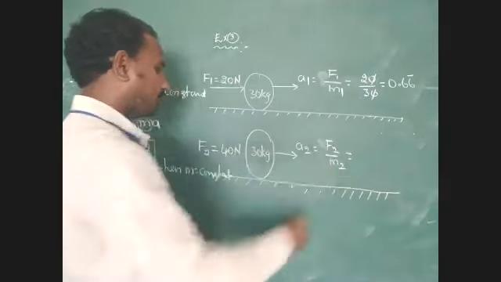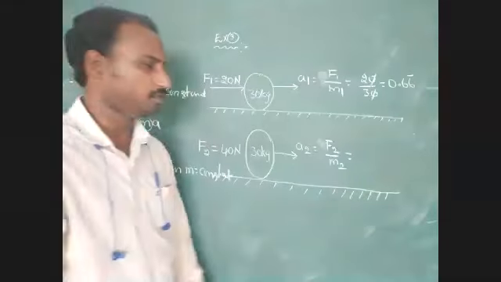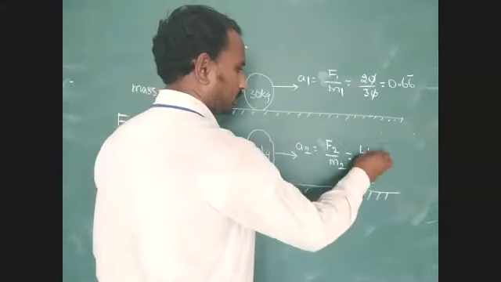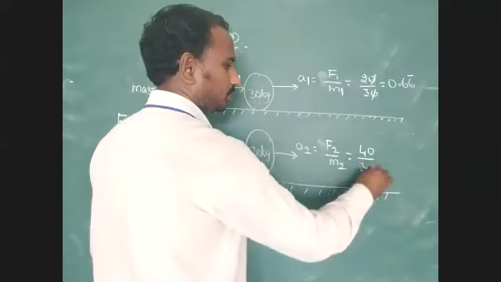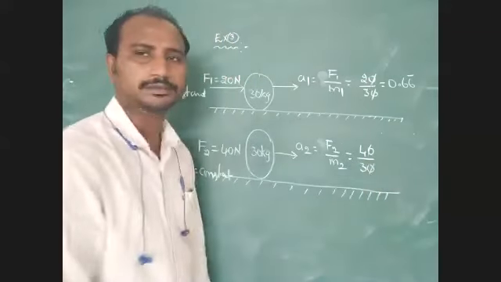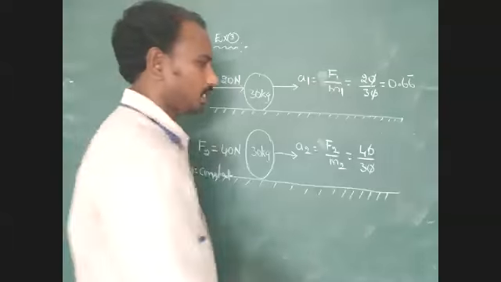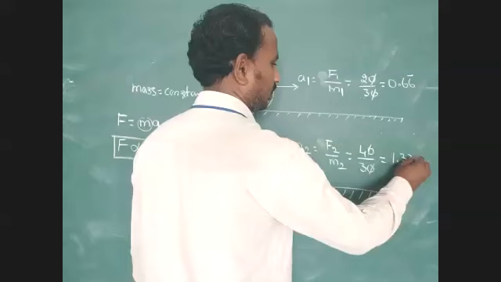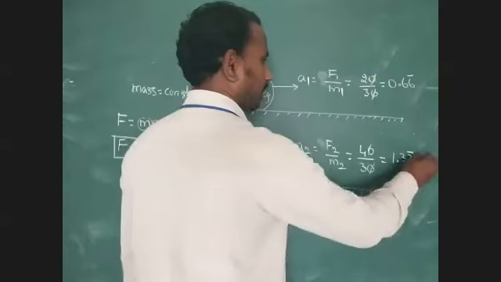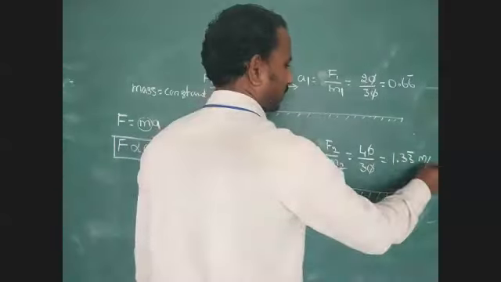Next, F2 value how much? 40 Newton. F2 value 40 Newton divided by M2 value how much? 30. Zeros get cancelled. Okay, now 4 by 3 value how much? 1.33 bar. Okay, meter per second square.